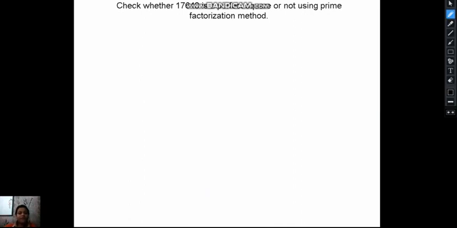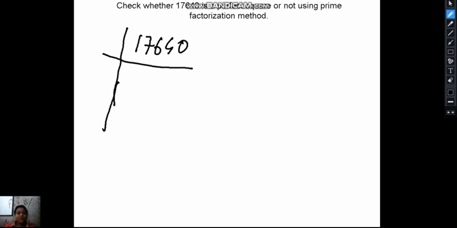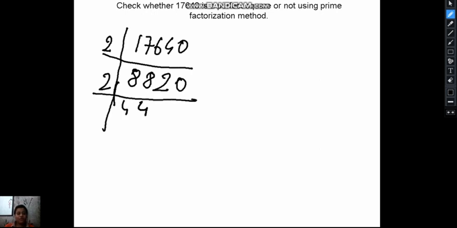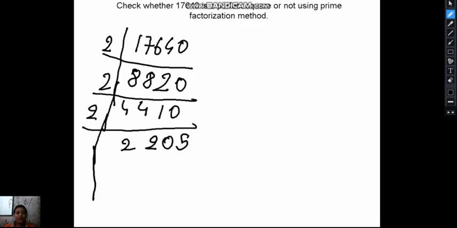Check whether 17640 is a perfect square or not using the prime factorization method. First we will write 17640 and calculate its prime factorization. First it can be divided by 2, giving 8820. Then again by 2, giving 4410. Then again by 2, giving 2205.